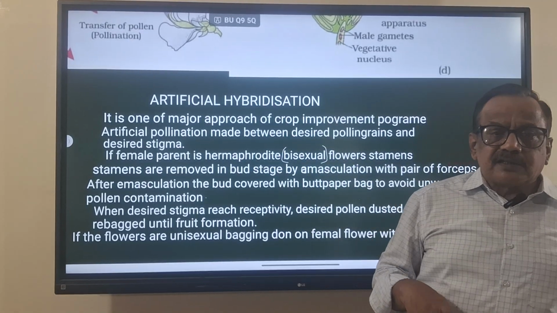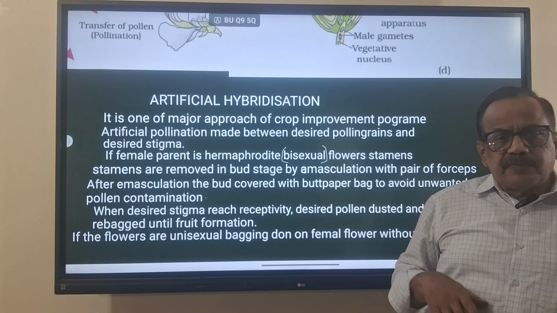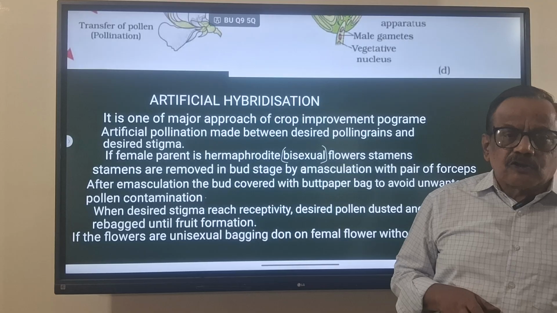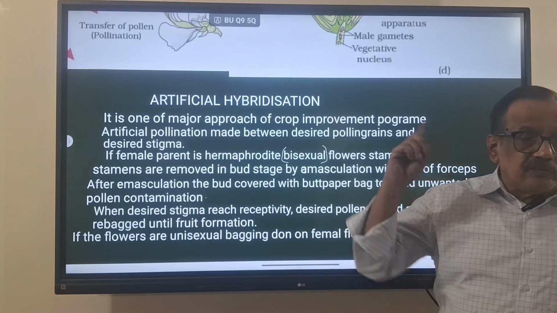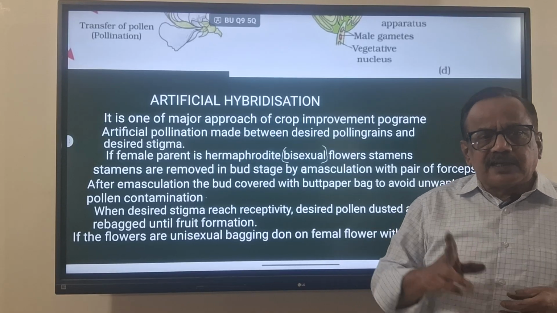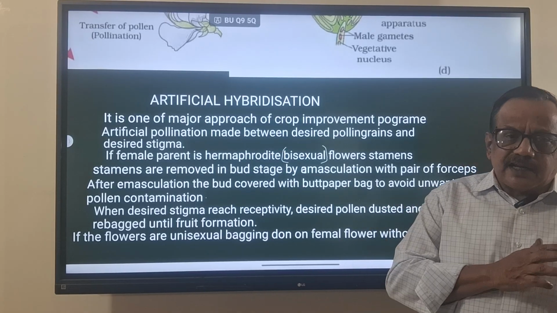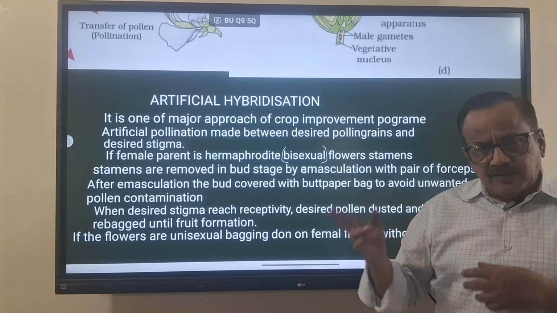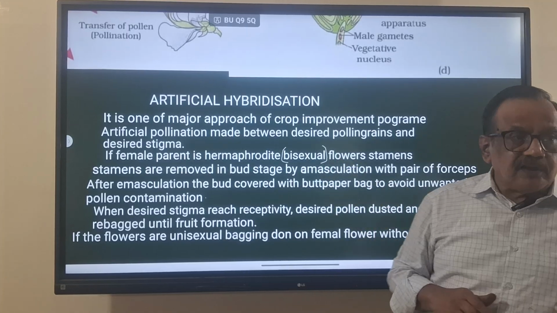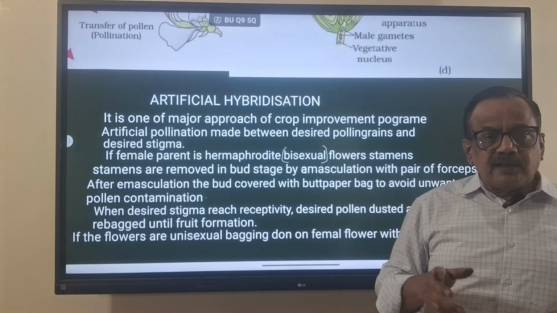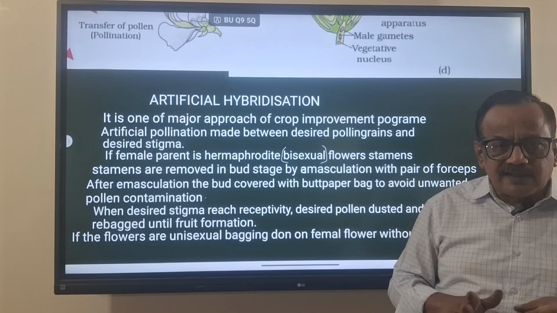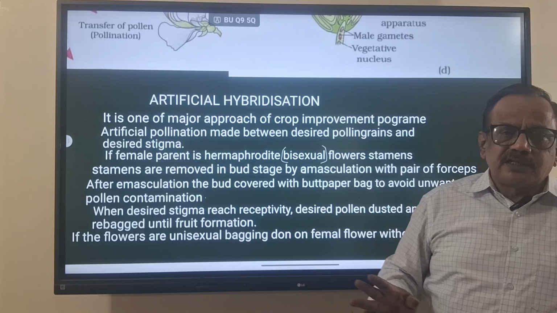In bisexual flowers, stamens and pistil are both there, so chances are more for autogamy. So we will remove the stamens in the female parent. Out of the plants with desired characters, we select one as the male parent and one as the female parent. If the female parent is a hermaphrodite bisexual flower, we have to remove the stamens at an early stage, before dehiscence, meaning before releasing the pollen grains.